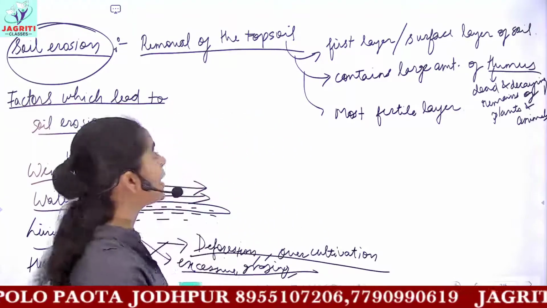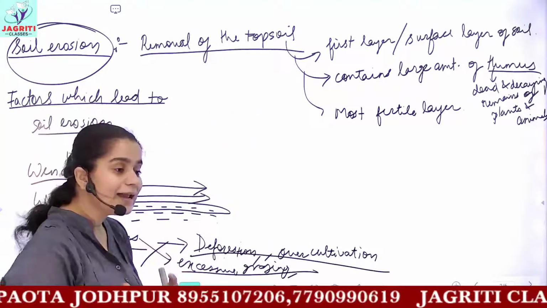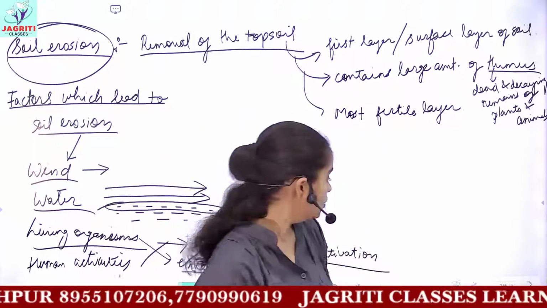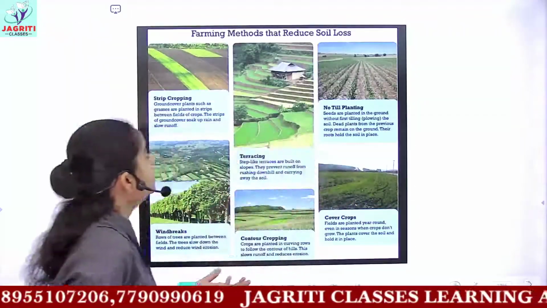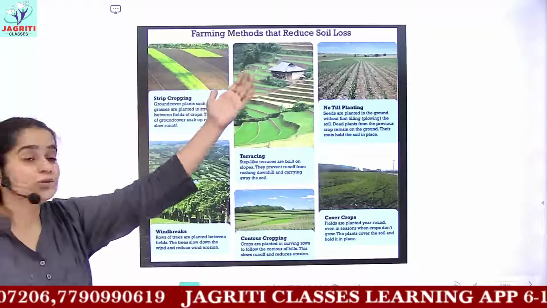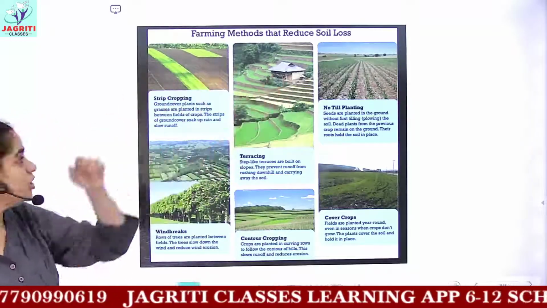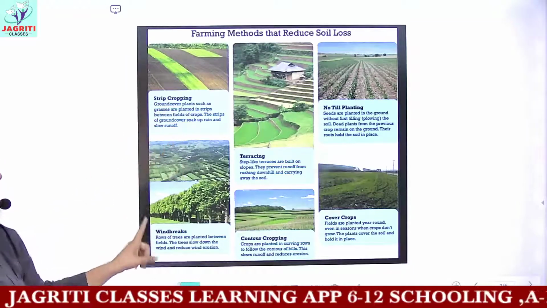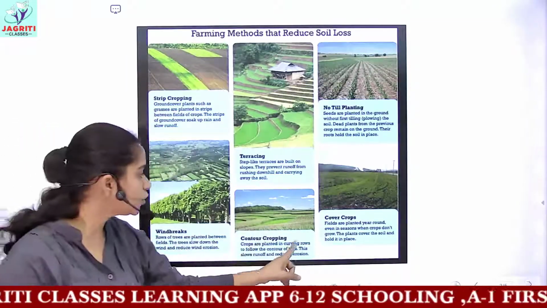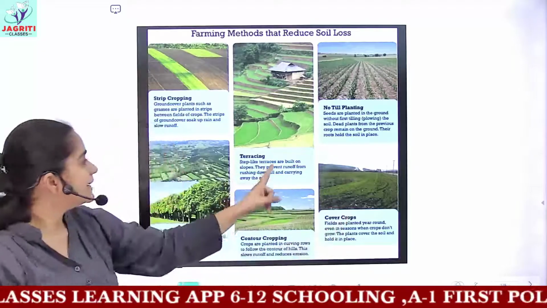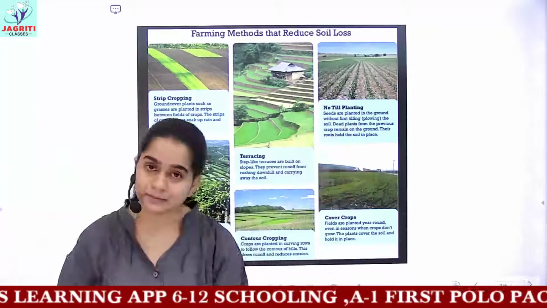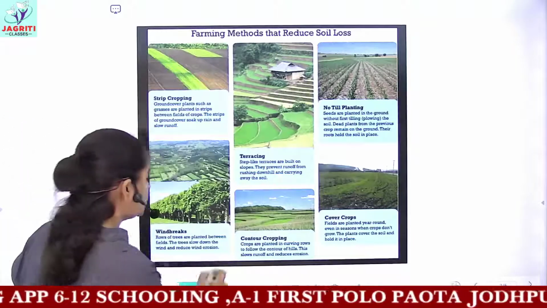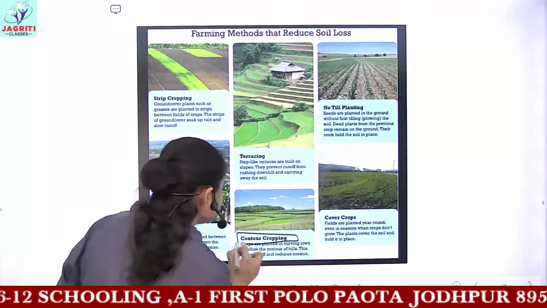So then you have, what can be done to prevent this problem of soil erosion. You have some farming methods that reduce soil loss or soil erosion. The first one in front of you is strip cropping. Then you have windbreaks, contour cropping, cover crops, terracing, no-till planting. We'll be doing only some in detail, like contour cropping, which is given in your NCERT textbooks.